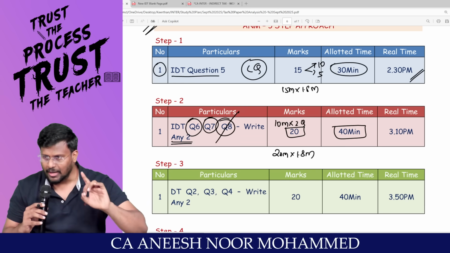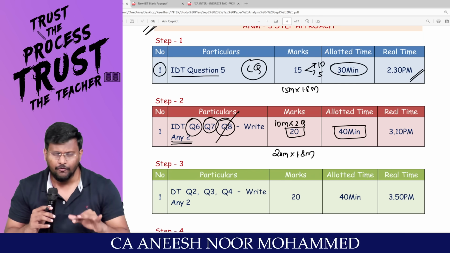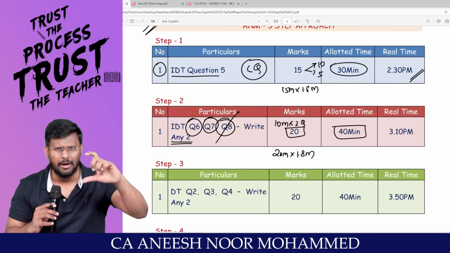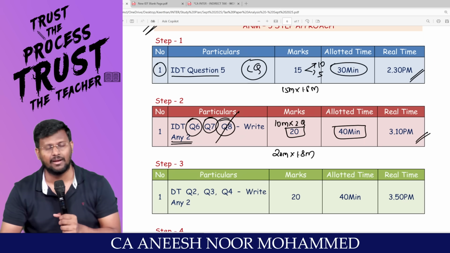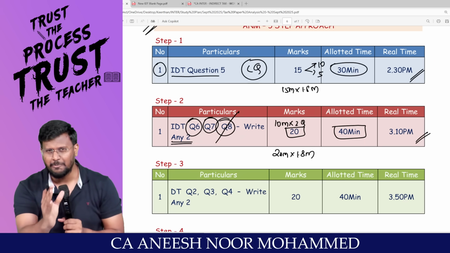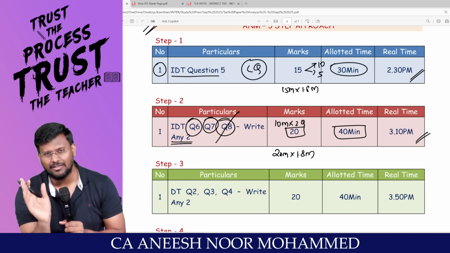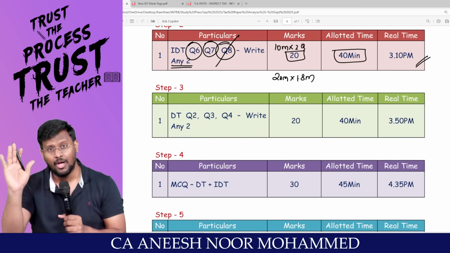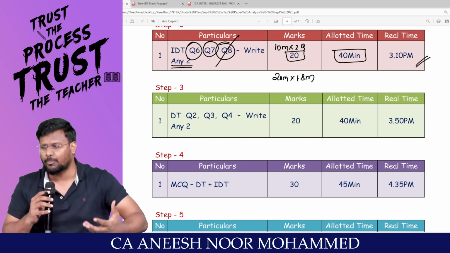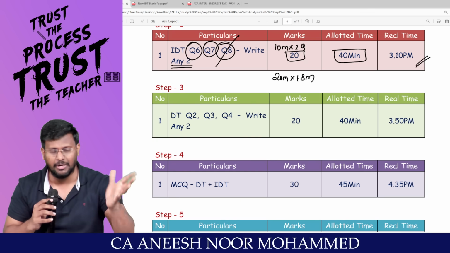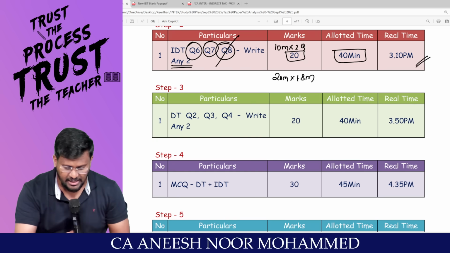So if you are completing these 2 questions within 40 minutes, your time on the watch will be 3:10. That means by 3:10 p.m., we will be completing the 35-mark descriptive part of the IDT. There itself, we would have scored at least 30 marks in our pocket by writing for 1 hour 15 minutes. Fantastic, sir. Step number 3.